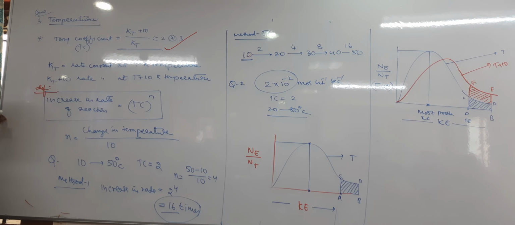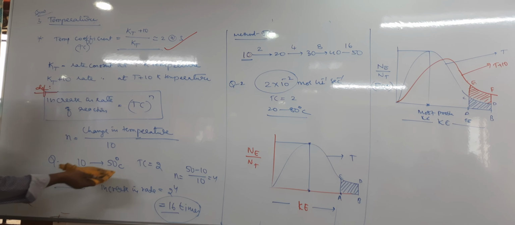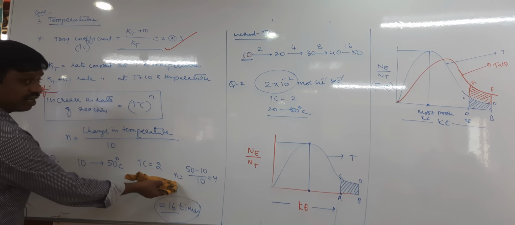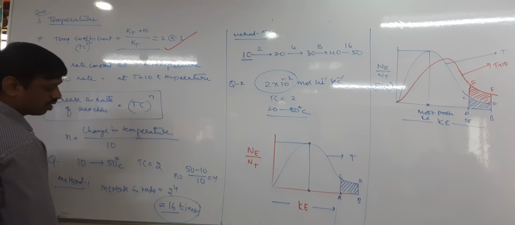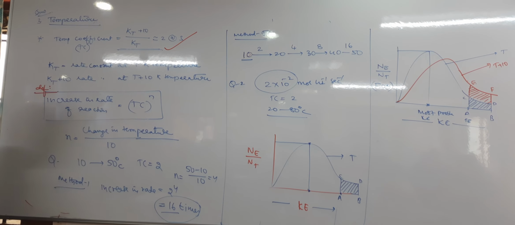Take the two methods. The temperature increases from 10 to 50 degrees, so first calculate Tc. Tc is already given, so there is no need to calculate: Tc equals 2. Then calculate n equals 50 minus 10 by 10, which equals 4. The increase in rate equals 2 power 4, that is 16 times. Next, the alternate method is that